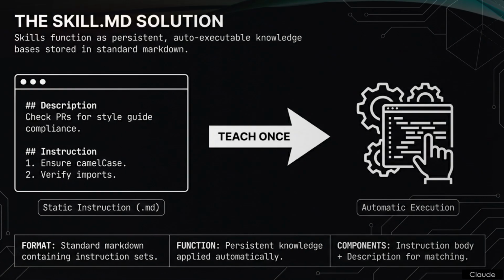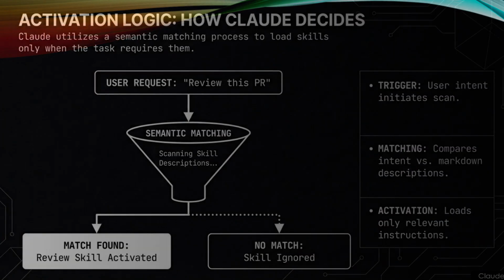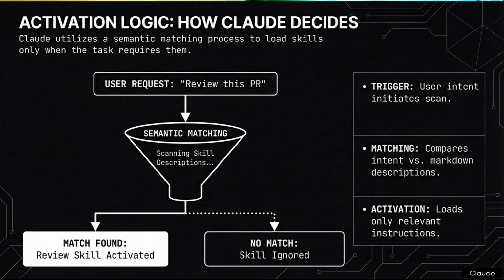Slide 4, activation logic, how Claude decides. This is the core decision-making engine of the framework. The strategic intent here is to explain how Claude utilizes a semantic matching process. The goal is to load skills strictly on demand, ensuring that the system only activates specific instructions when the task explicitly requires them. This prevents the AI from being overwhelmed by irrelevant rules.